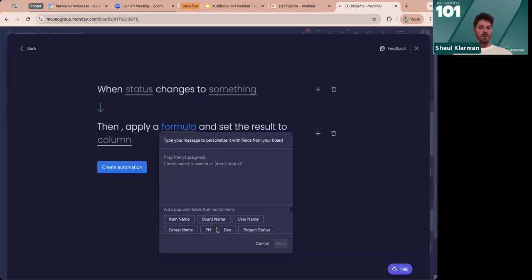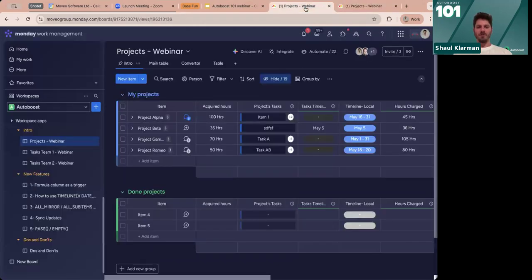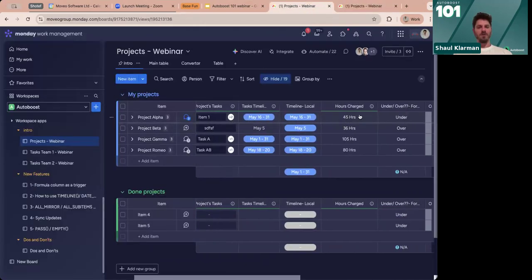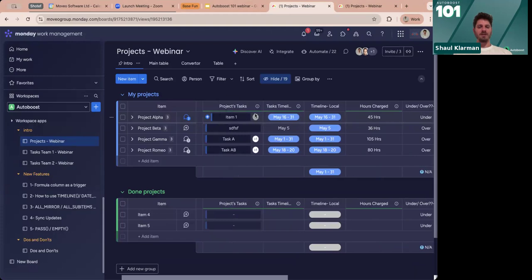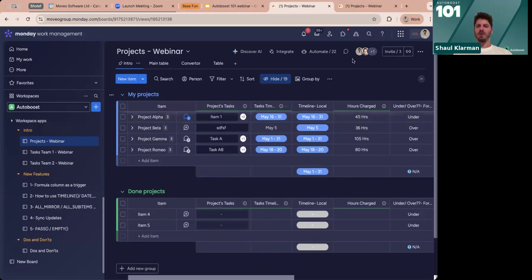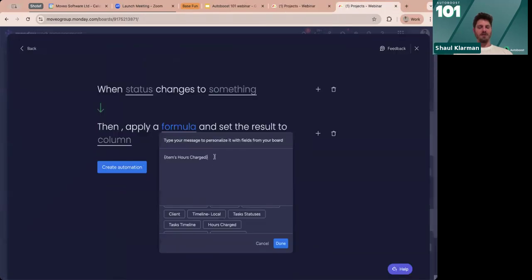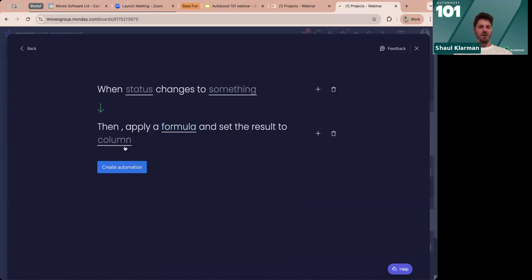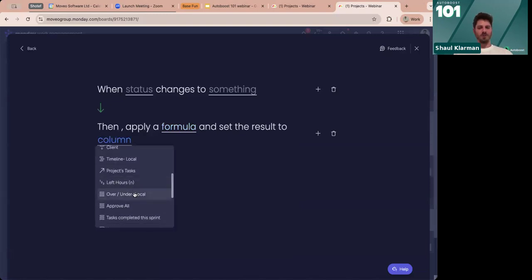When we open this, we can even use, for instance, mirror columns that you couldn't in other ways, right? If I do hours charged, I can show you the board for a second. Hours charged is a mirror column connected to those tasks, by the way, from a few different boards, which we also allow. So we can take the mirror column and place it in a destination column. For instance, hours acquired, which doesn't make too much sense, but you get the idea.